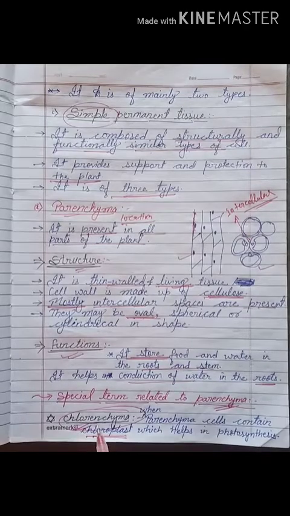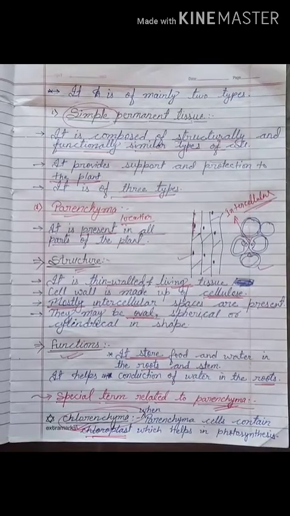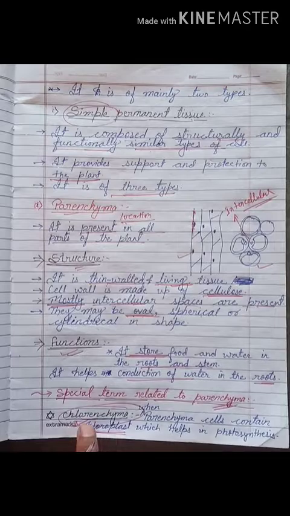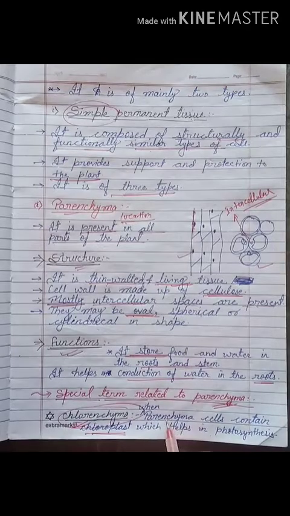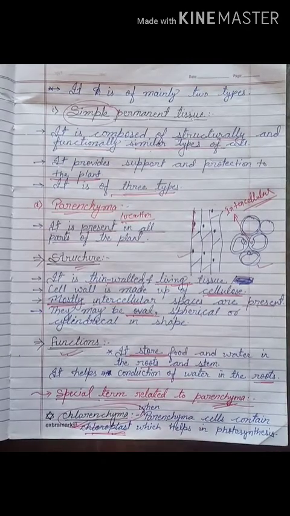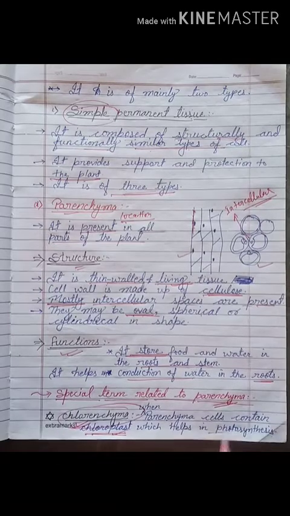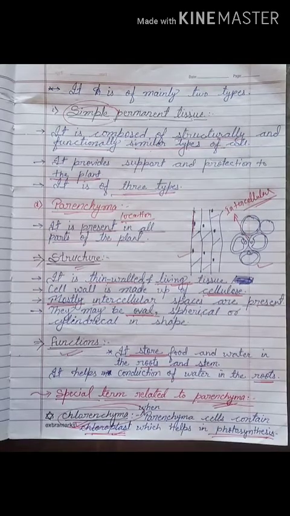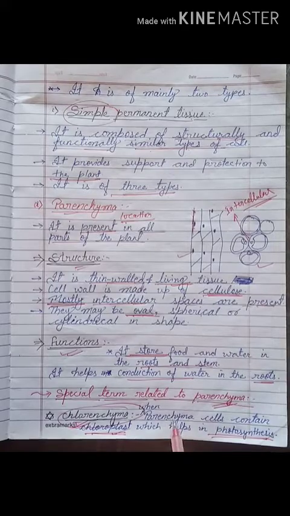You have to remember, don't be confused. Chlorenchyma means parenchyma cells that contain chloroplast. As you know, chloroplast helps in photosynthesis. Just because the parenchyma has chloroplast, it is called chlorenchyma.